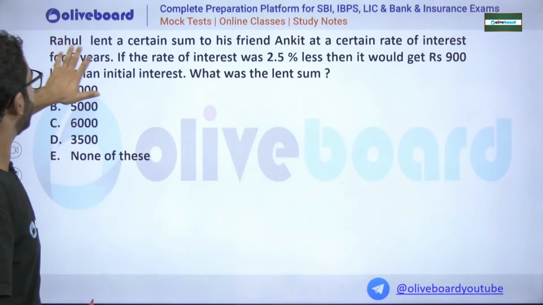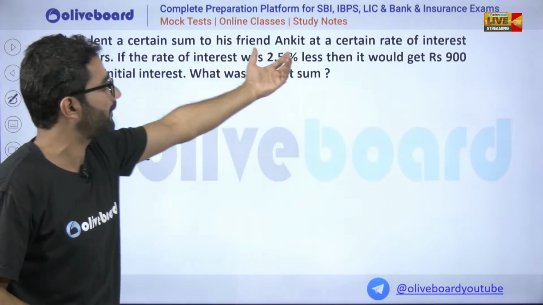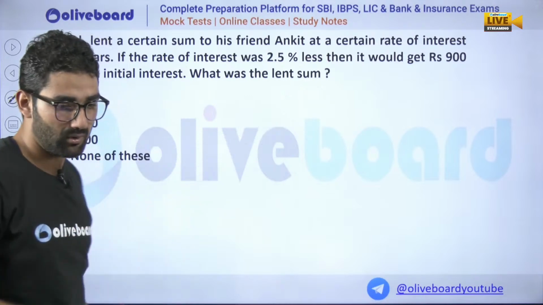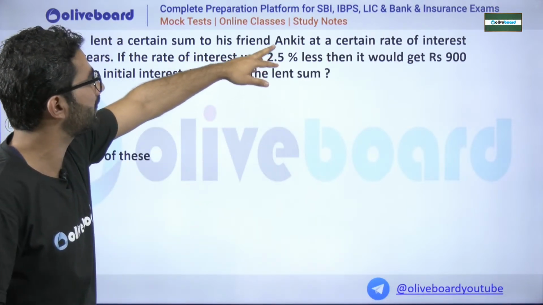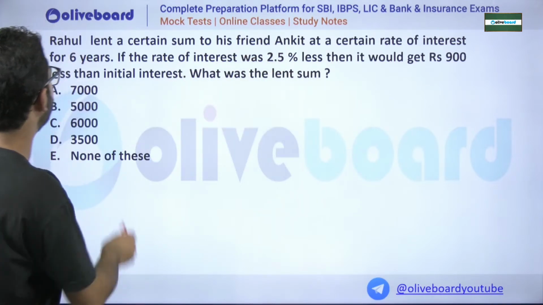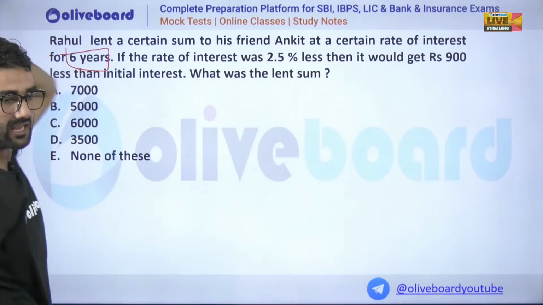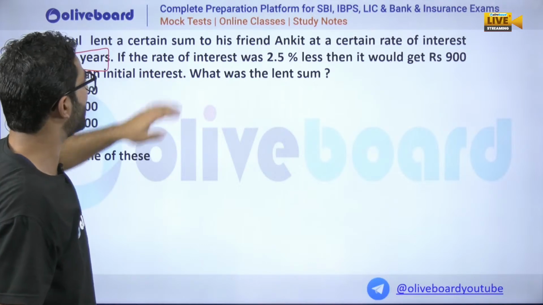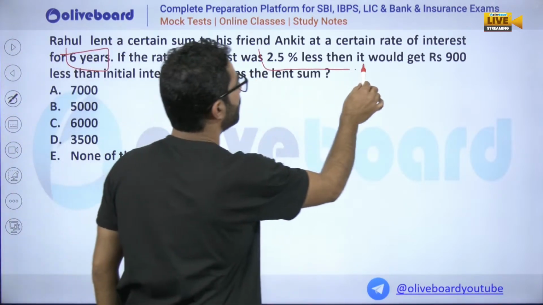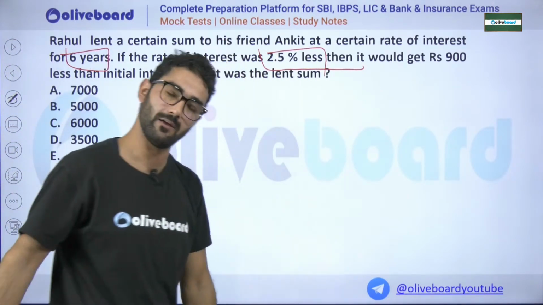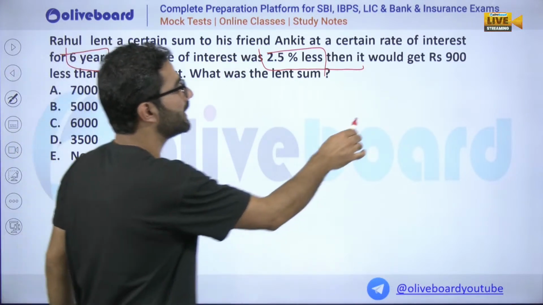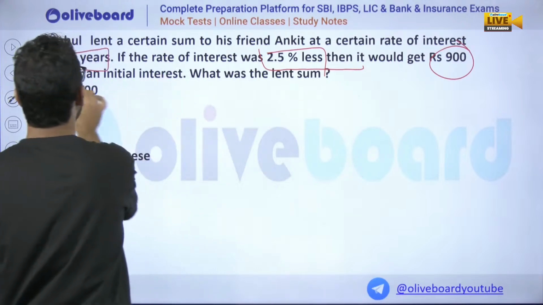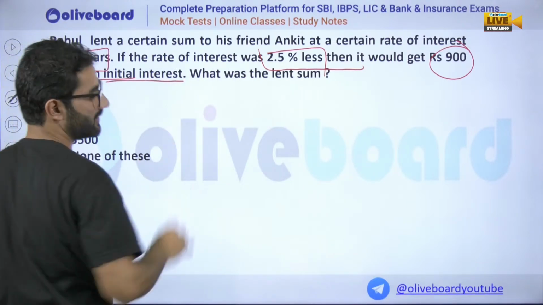Rahul lent a certain sum to his friend Ankit at a certain rate of interest for 6 years. Time is given. The keyword is: if the rate of interest is 2.5% less, then he will get 900 less than the initial.